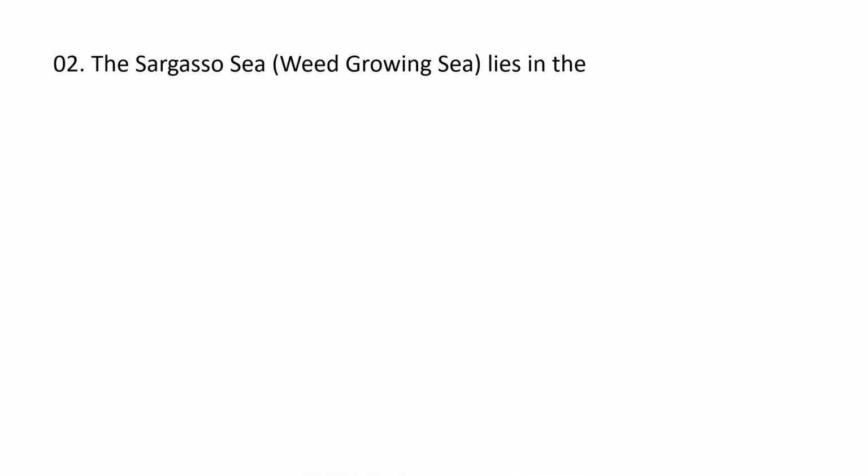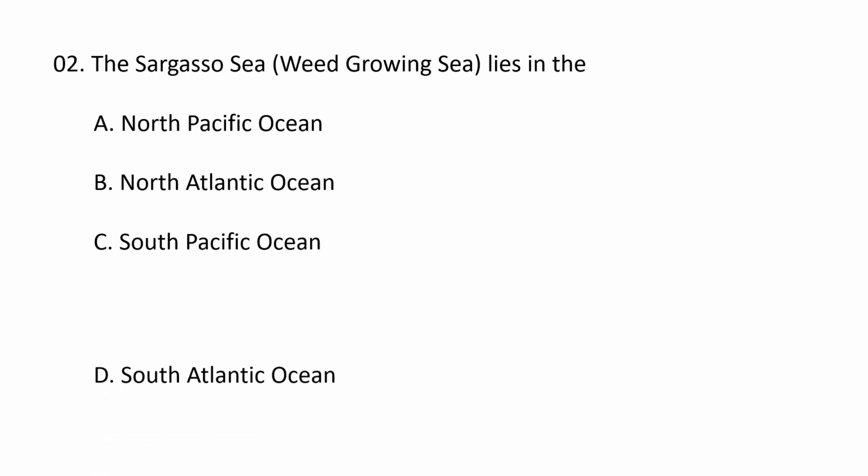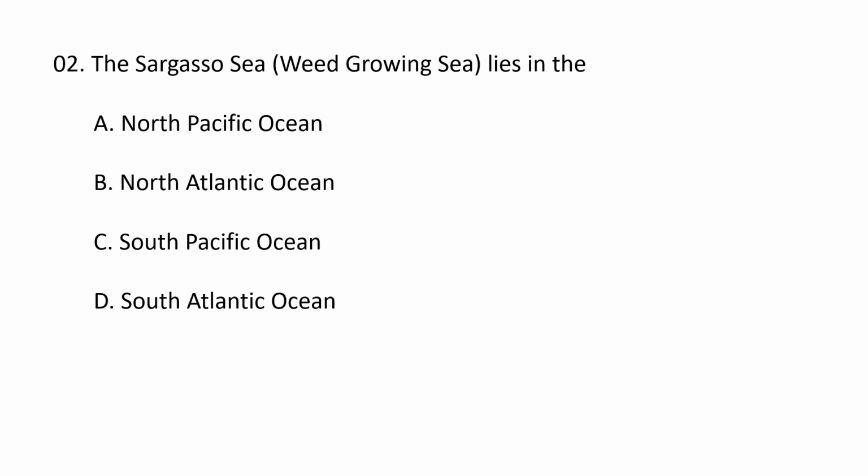Next question. The Sargasso Sea, that is known as a weed growing sea, lies in the A. North Pacific Ocean, B. North Atlantic Ocean, C. South Pacific Ocean and D. South Atlantic Ocean. The Sargasso Sea lies in the North Atlantic Ocean.